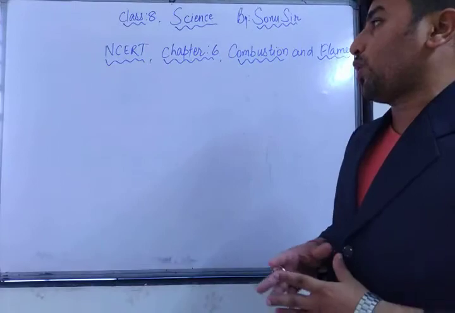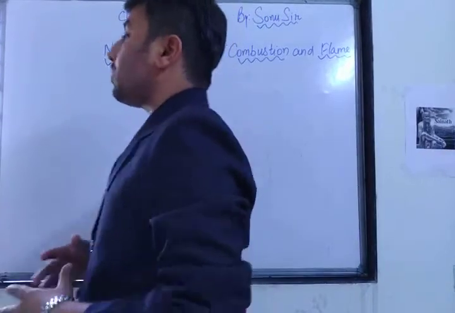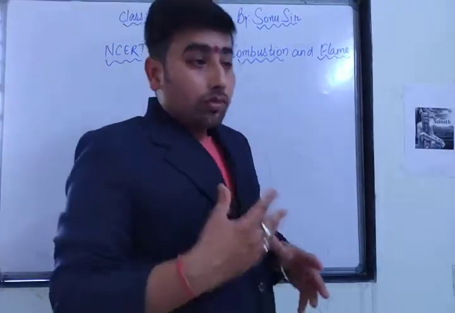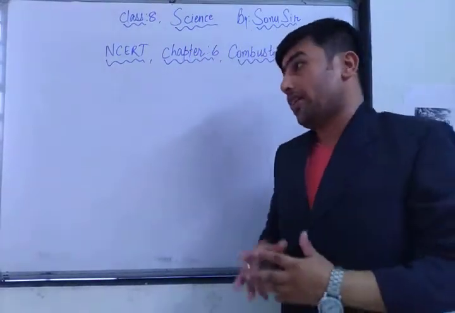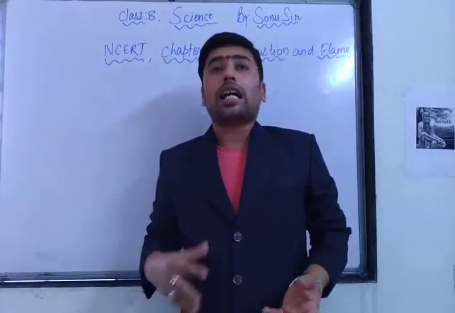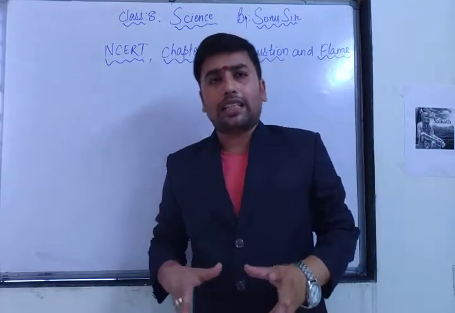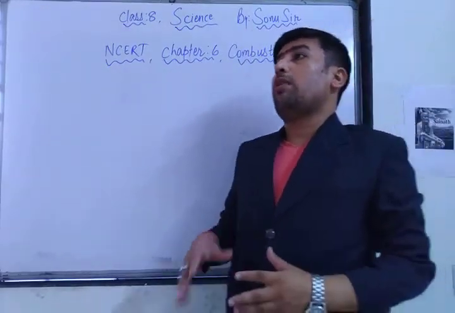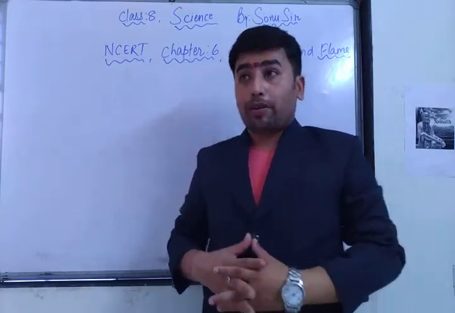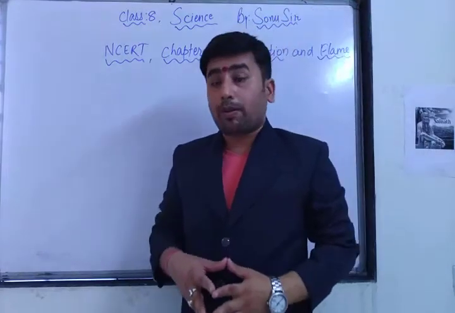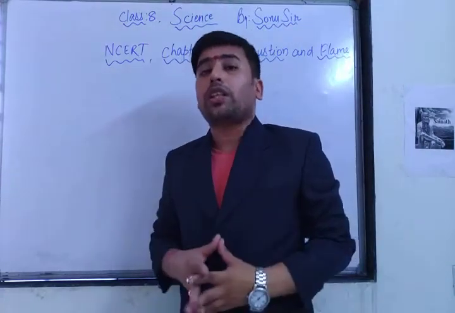In the NCERT, first of all, they talk about the fuels by which automobiles run. For example, my motorbike runs on petrol. A car runs on both diesel and petrol. Trucks run on diesel. So heavy vehicles run on diesel and lighter vehicles run on petrol. Our cooking gas is LPG, liquefied petroleum gas. Some vehicles run on CNG, compressed natural gas. So all these fuels are specially used to run vehicles.